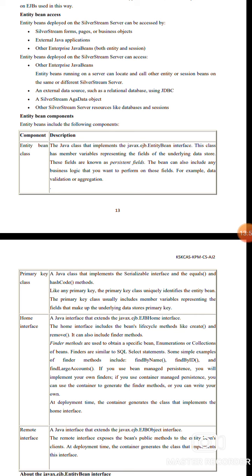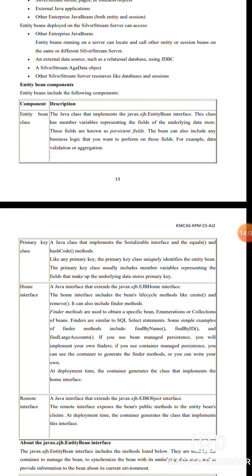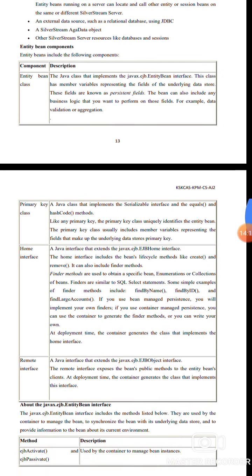The entity bean is deployed on the Silverstream server with other enterprise Java beans. An entity bean running on the server can locate and call other entity beans or session beans on the same or a different Silverstream server. It can also access external data sources such as a relational database using Java Database Connectivity.